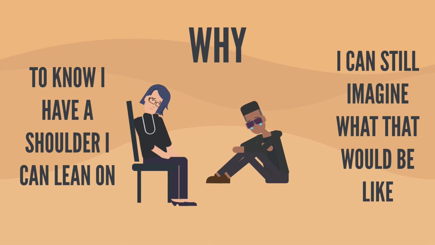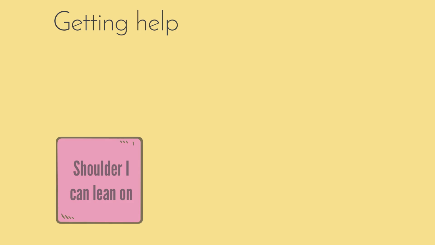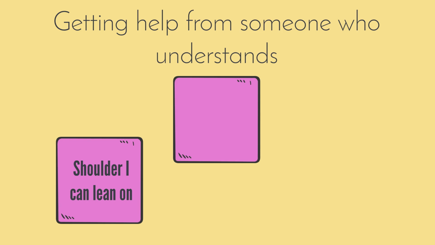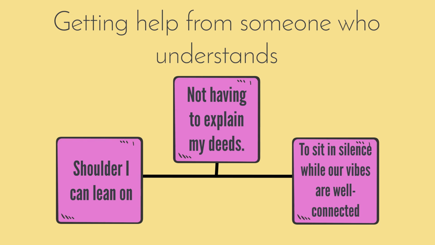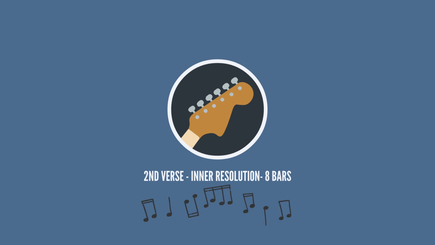Here, the why can be conveyed through the various ways someone who understands you can help. So we have a shoulder I can lean on. We can also say, not having to explain my deeds because they know, and also to sit in silence while our vibes are well connected. The verse 2, talking about inner resolution segment, where we defy our desire and announce that we can live without its manifestation on 8 bars.